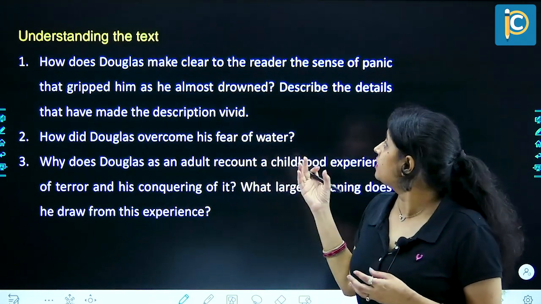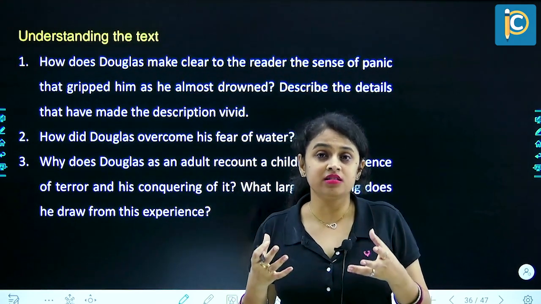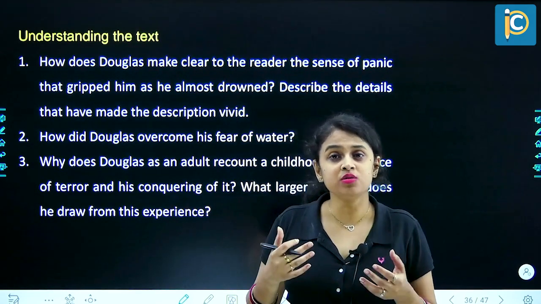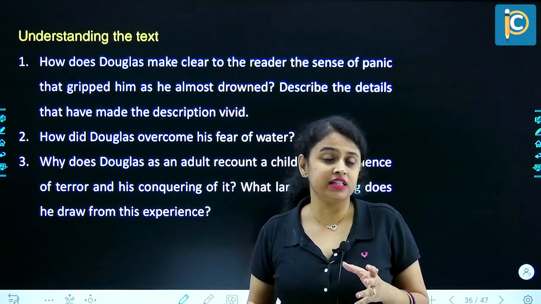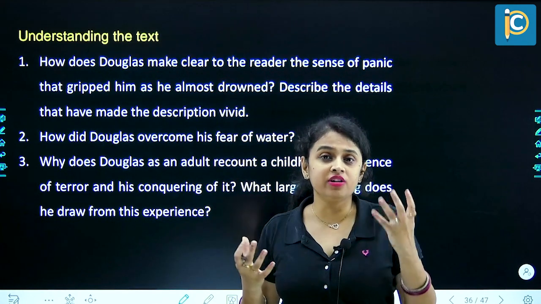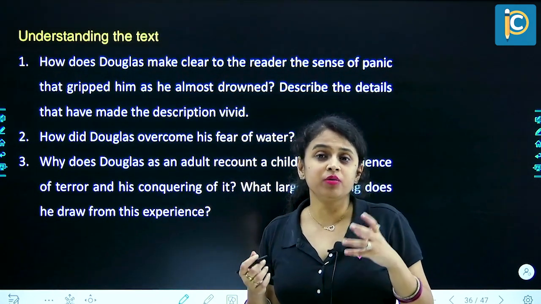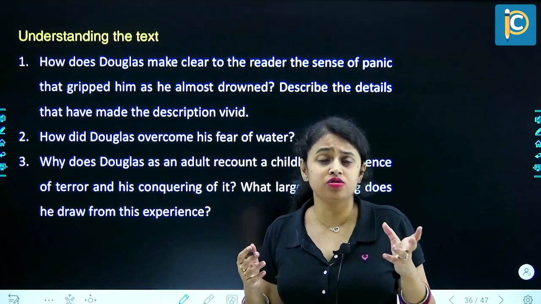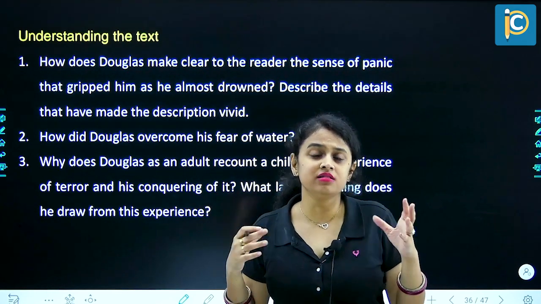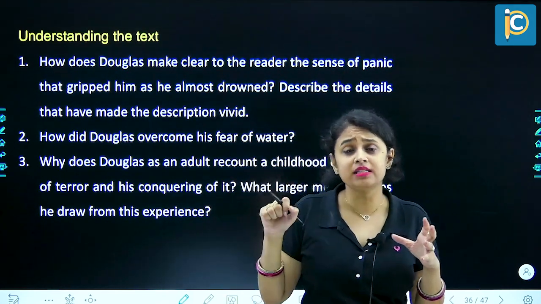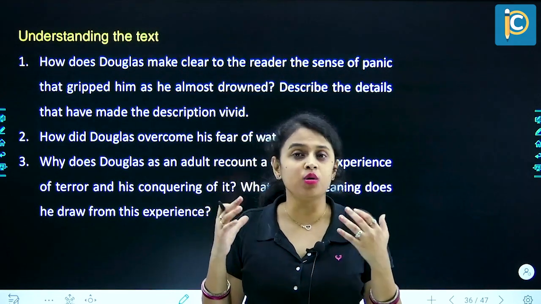So Douglas made it clear to the reader that yes, fear had gripped him, he became tensed, he was panicking, because the moment he went inside the water and he made that plan of coming up by taking a jump. So he tried looking here and there and he felt that he's going to come to the surface very soon. But when he opened his eyes, all he could see was water all around with that yellow color, and he started throwing his hands in order to look for something, in order to hold something. But all that came in his hand was the water. All he could see around was water.